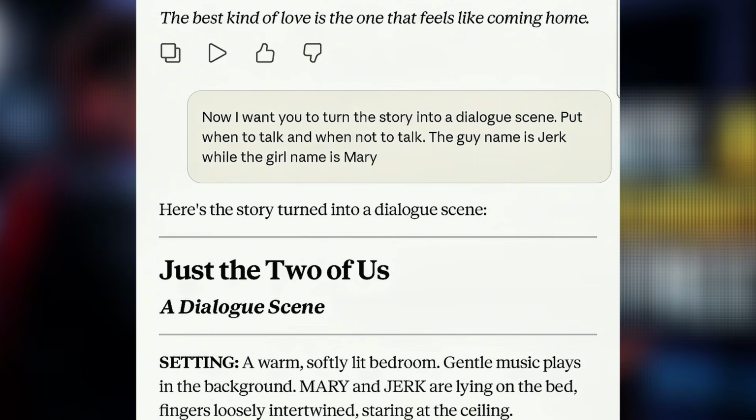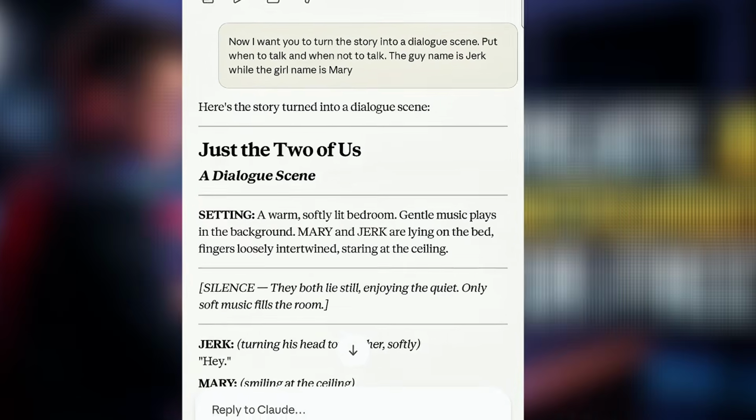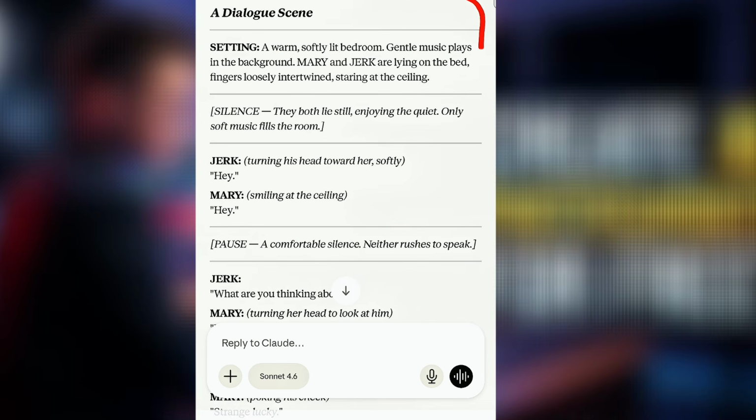The reason I told this AI to put when to talk and when not to talk is that I want Claude AI to understand that this is a conversational story between two parties. Do you understand? This will help Claude AI format the dialogue perfectly so that both characters will not talk at the same time. That is the work of that particular instruction. There is nothing too special about it. Then after that was sent to Claude AI, as you can see, this is the dialogue that Claude AI turned the story into.